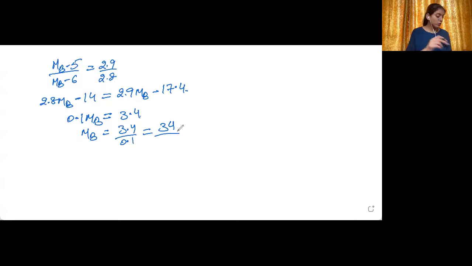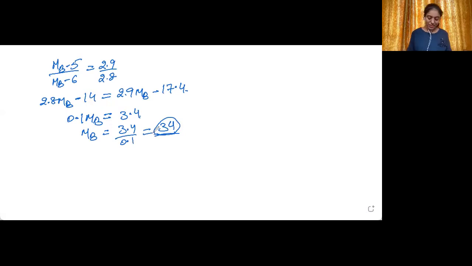Okay, now we need to find out the second part, that is the vapor pressure of water. You can take up any of the two equations, equation number 1 or equation number 2. Just put the value of MB there and you will get the answer for the vapor pressure of water at 298 Kelvin. This temperature we do not need to use in the formula, but it is required to be specified because the vapor pressure depends upon temperature.